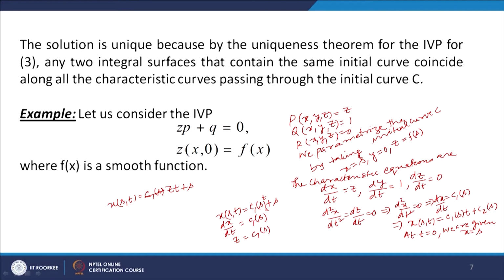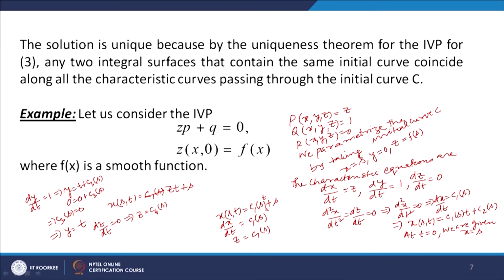This is x(s,t), and dy by dt equal to 1 gives you y equal to t plus some constant c3(s). Now at t equal to 0, y is equal to 0. So what do we get? 0 is equal to 0 plus c3(s). So c3(s) is equal to 0, which gives you y equal to t. So we have x(s,t) equal to z t plus s, y equal to t, and dz by dt equal to 0 gives you z equal to c4(s).